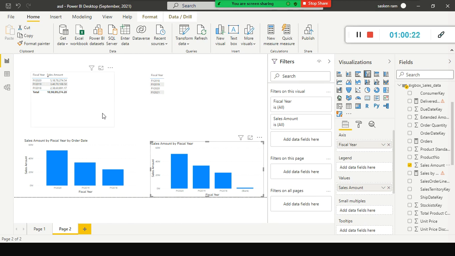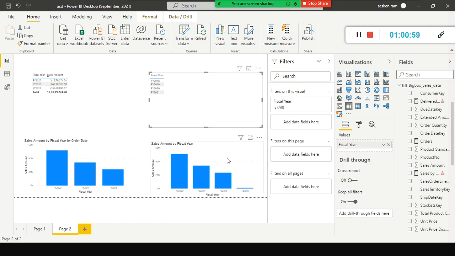In the interview they'll ask you, can you tell me what is a role playing dimension? You know very well now. The same table can play multiple roles. That is called a role playing dimension. If they ask for an example of a role playing dimension you used, you can say the date table is the classic example. For the date table we have used the role playing dimension. You can give some other example also. In general, for date keys we will be using role playing dimensions.